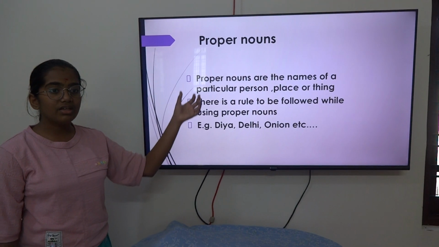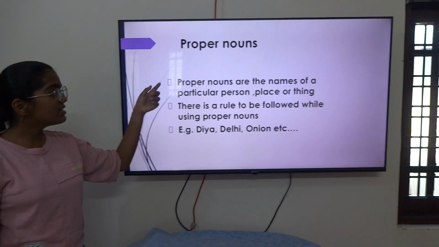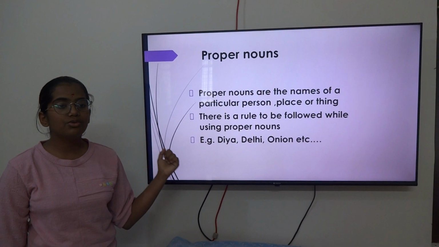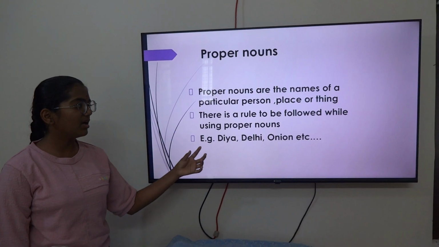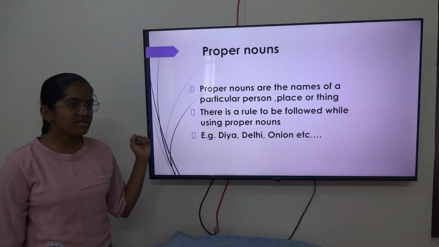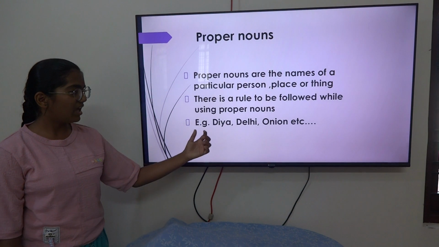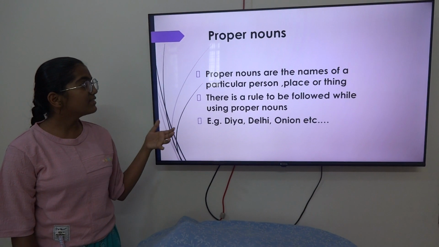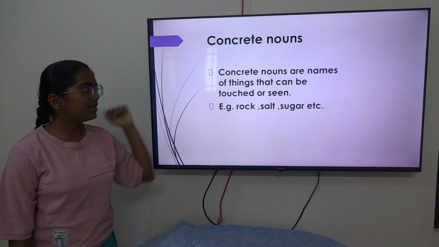Which means this is the exact opposite of common nouns. There is one important rule to be followed while using proper nouns. The first letter should always be capital. Some examples of proper nouns are Diya, Delhi, Onion, etc. Next, we are going to learn about concrete nouns.